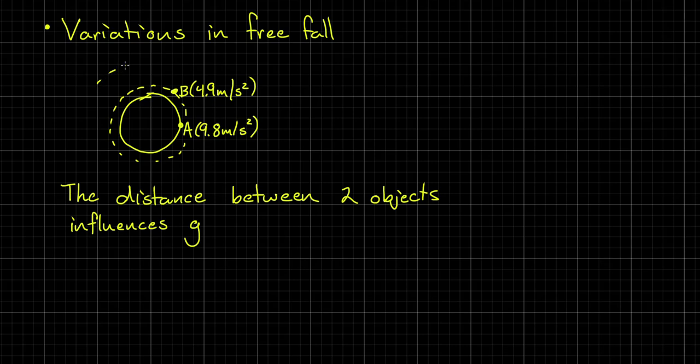If we go out further, so we're getting into deep orbit, and we just put point C all the way out here somewhere, we can keep going lower and lower and lower. There will exist a point in our orbit where acceleration due to Earth's gravity is only 2.5 meters per second squared. The distance plays a huge role.